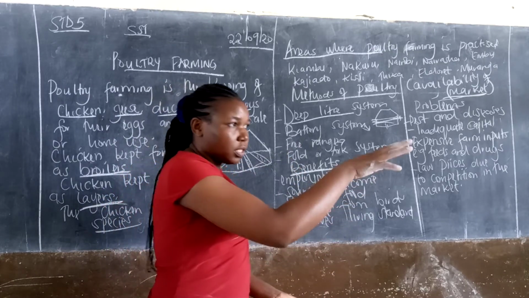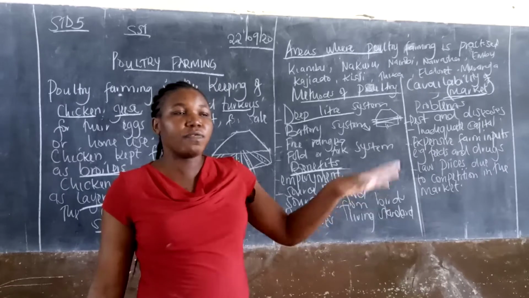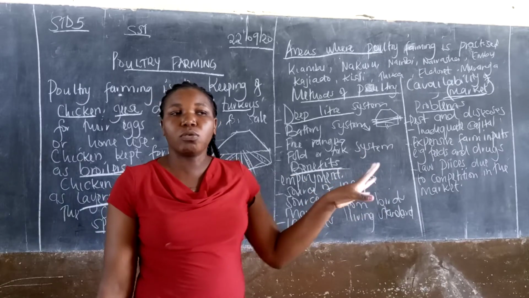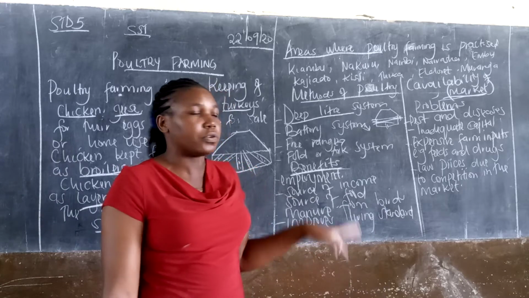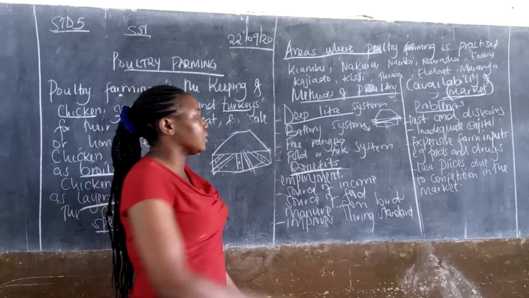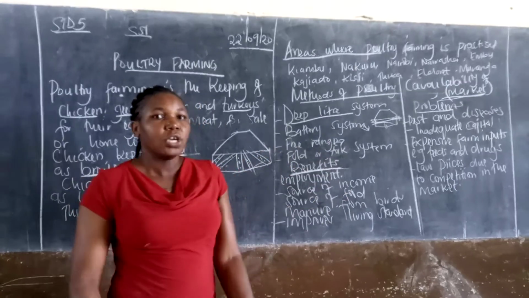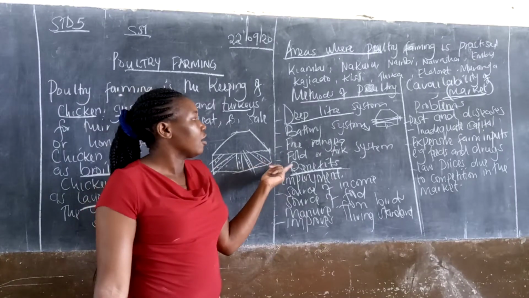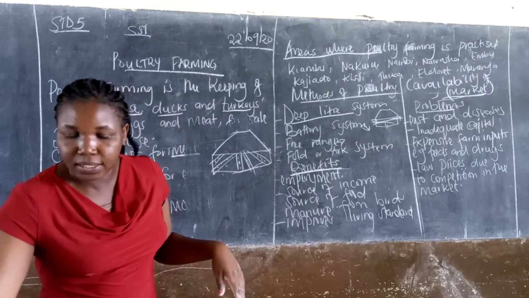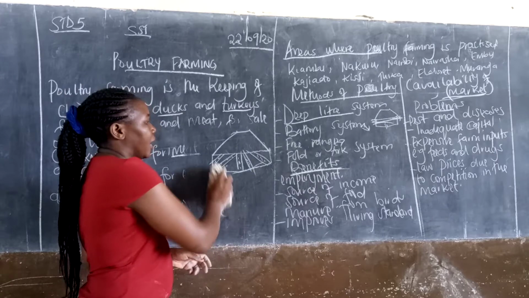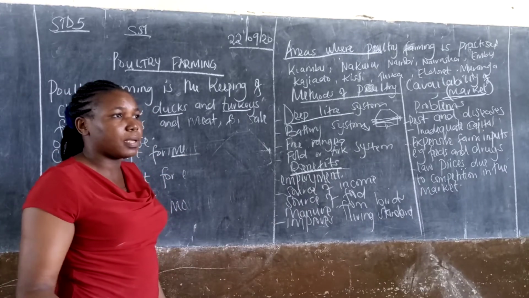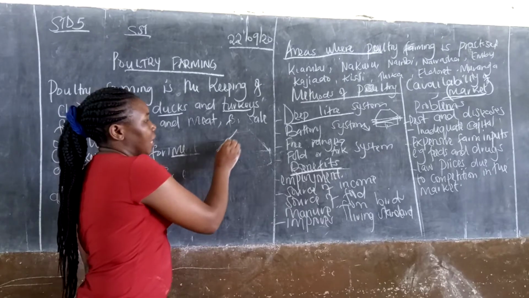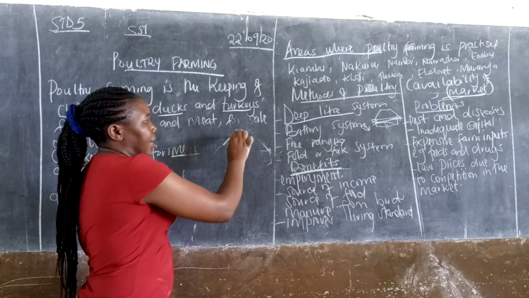When you see those chicken out there moving in town, looking for food, moving from one house to the other, looking for their own food, that system is known as free range. Then let's go to the fold or ark. Some of you have seen people selling these things on the road. There's this house built like an ark.